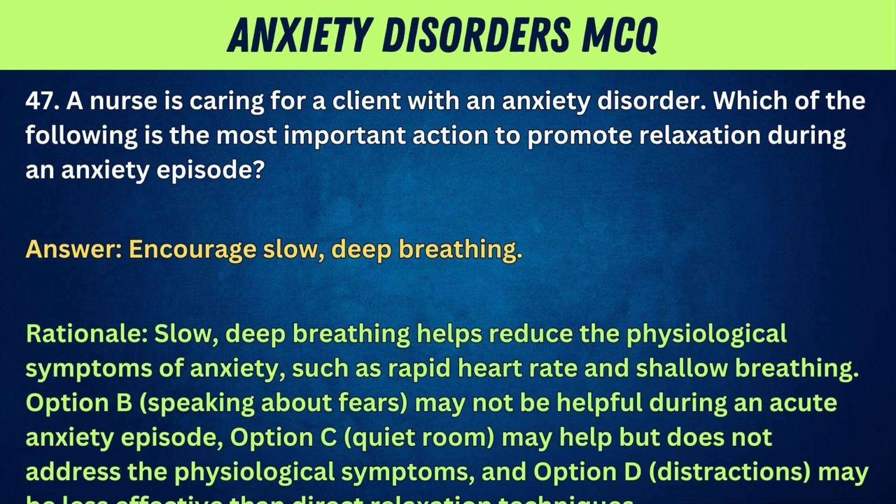Rationale: slow, deep breathing helps reduce the physiological symptoms of anxiety, such as rapid heart rate and shallow breathing. Option B, speaking about fears, may not be helpful during an acute anxiety episode. Option C, quiet room, may help but does not address the physiological symptoms, and option D, distractions, may be less effective than direct relaxation techniques.